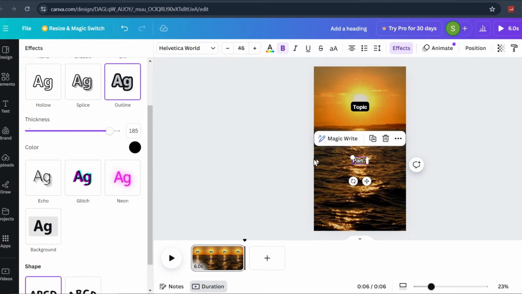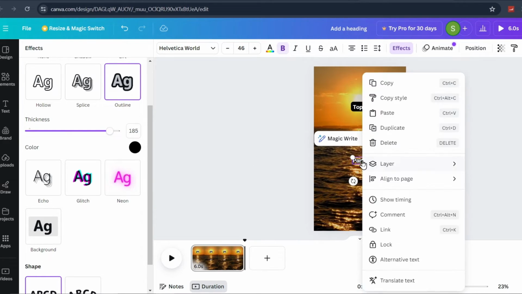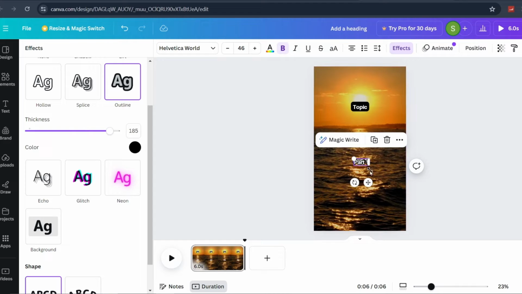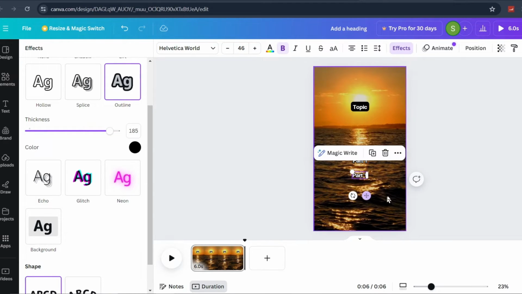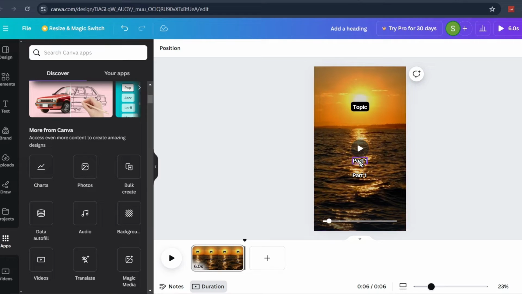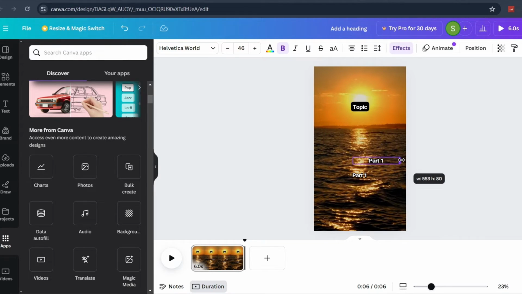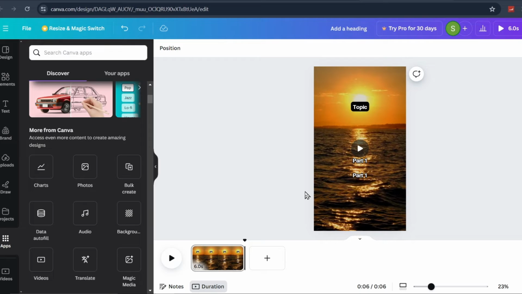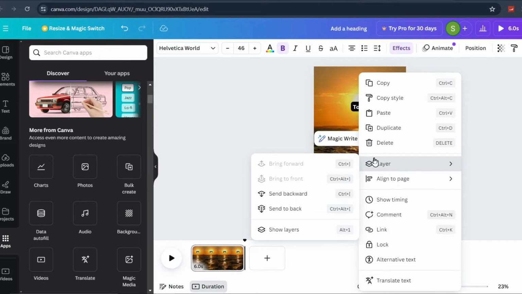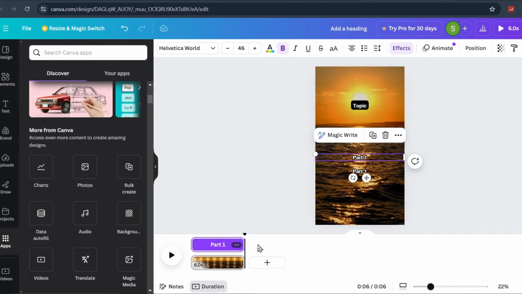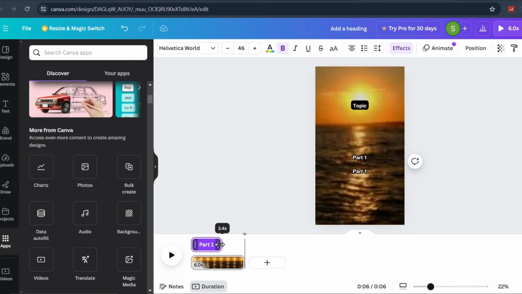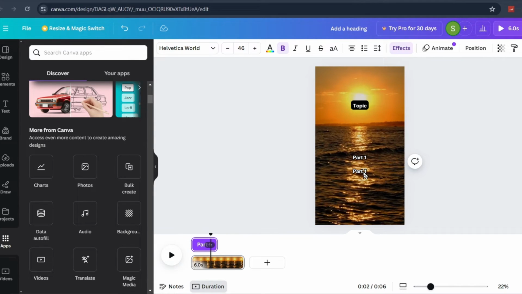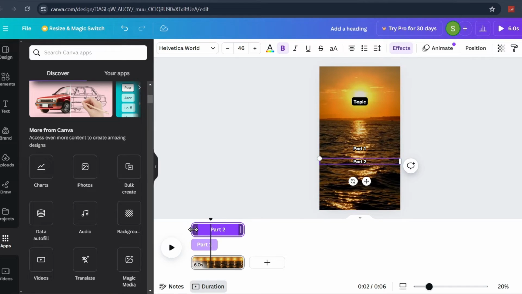After adding all the effects to part 1, duplicate it to make part 2, and bring the duplicate down a little more. The created part 1 and part 2 are moved so that they appear at different times. After that, I want to show timing for part 1. I right-click on part 1 and select show timing, then reduce the timing like this. I do the same show timing for part 2 and reduce its length.